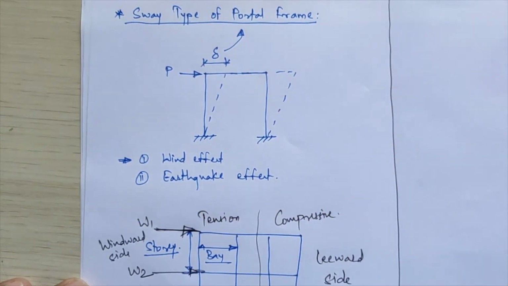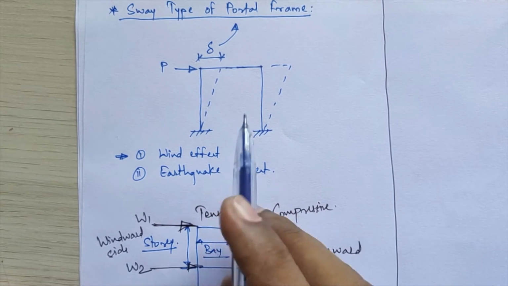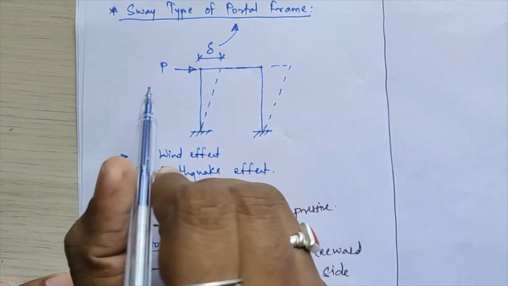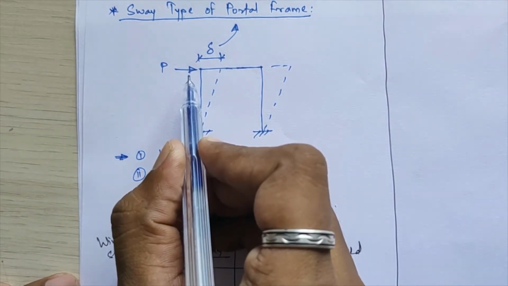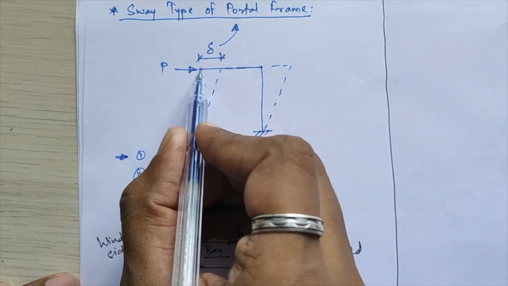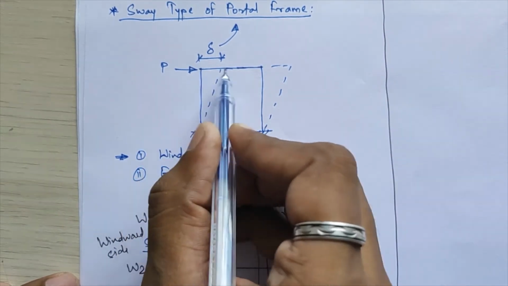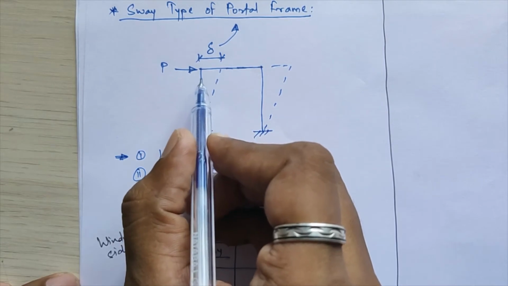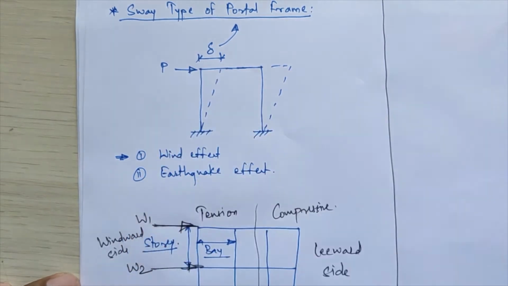Now, what is the horizontal displacement you are going to calculate? It is due to horizontal loads applied at your rigid joints, that is, the joints where beam and column meet.